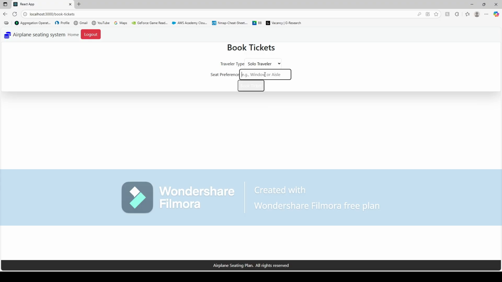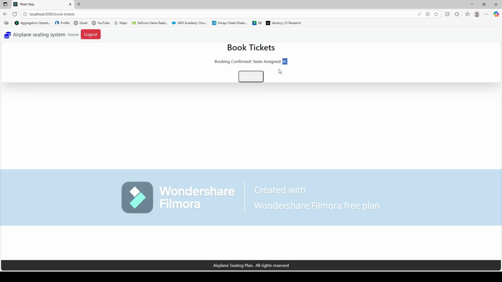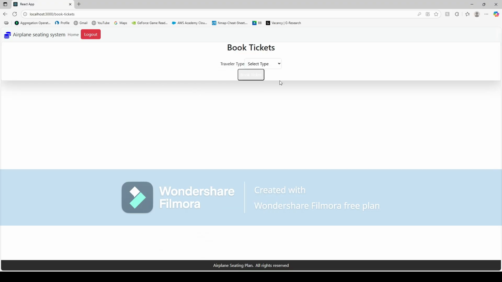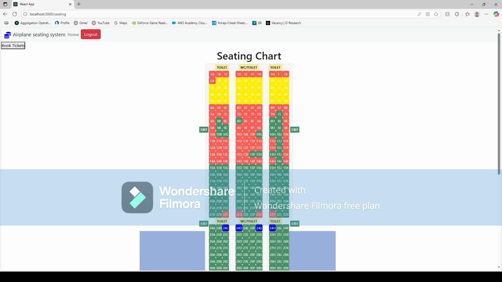So let's do another example. Solo traveler. This time we'll do aisle seat. And it's giving us 8C, which is an aisle seat. Double check that. 8C is an aisle seat. So if you want to do another example, book tickets, we'll do a VIP this time. It gives us 1J, which is in the VIP zone.